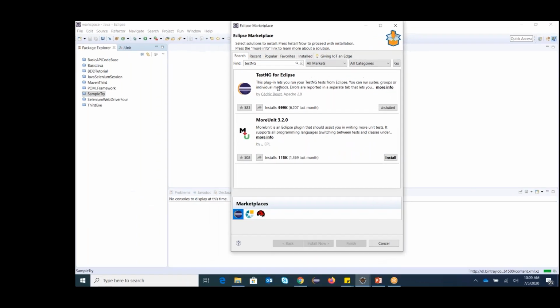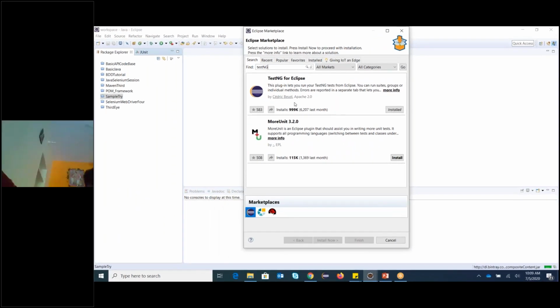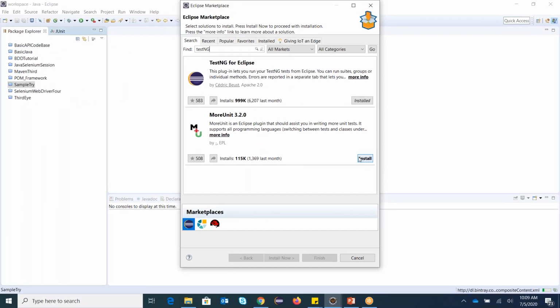Okay. So if you can see here, TestNG for Eclipse. Once you see TestNG for Eclipse, you just need to click on install. I have already installed TestNG on my system, that's why with my Eclipse I can see here installed. But if you don't have it, you directly click install and take the further step, that is next. You can accept the terms and conditions, and finish this. Once you restart, you can see TestNG within your Eclipse. So currently I can see installed.